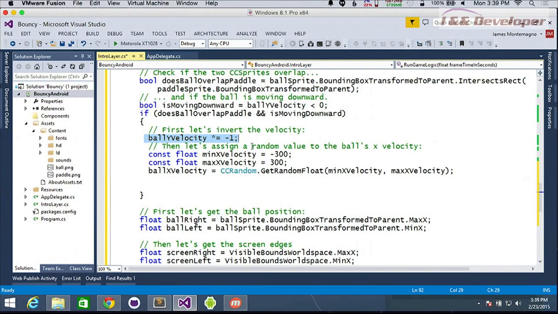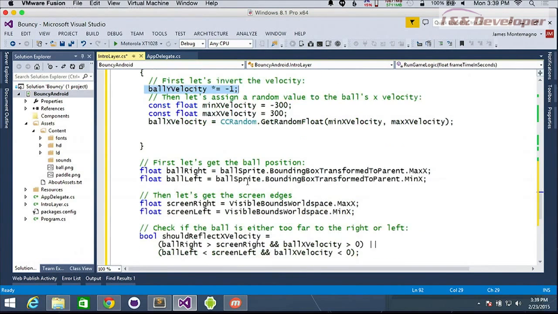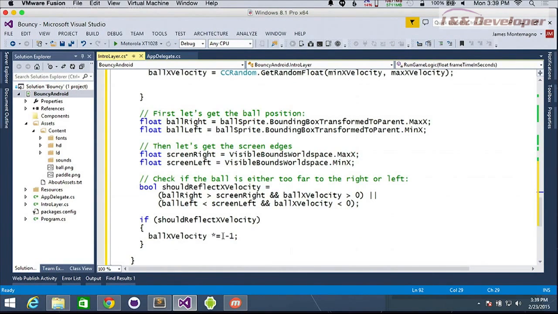Flip the velocity. I'm resetting some defaults here, and I'm creating a random velocity. That way, every single time on the X, I can push it in a different direction, left or right as well. And at that point, what we're going to do is check to see if the ball, we want to make sure that it doesn't just fly off the left or right side of the screen. Okay, so I was just about to ask that. You have to check that yourself. It's not built in that it knows when it's hit the edge of the screen.